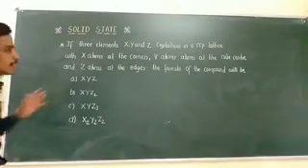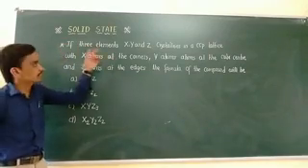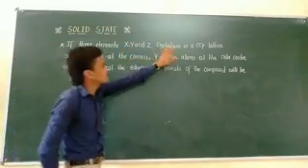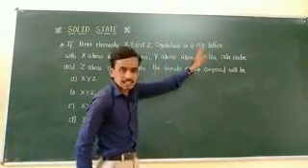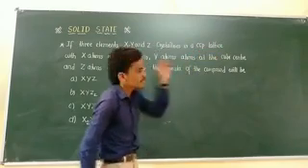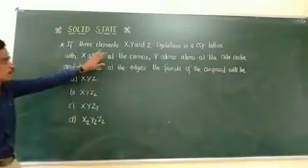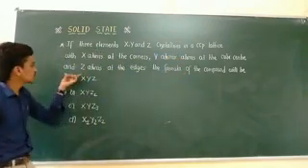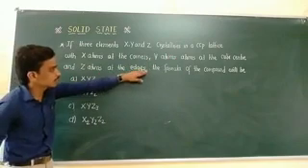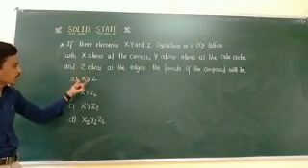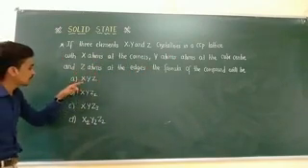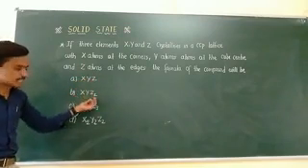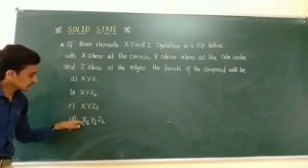Next problem, you can read it clearly. Three elements X, Y, Z form a CCP, cubic close packed, lattice. X atoms are present at the corners, Y atoms are present at the center of the unit cell, and Z atoms are present at the edges. We need to calculate the molecular formula of that compound. The options given are XYZ, XYZ2, XYZ3, and similarly X2, Y2 options.